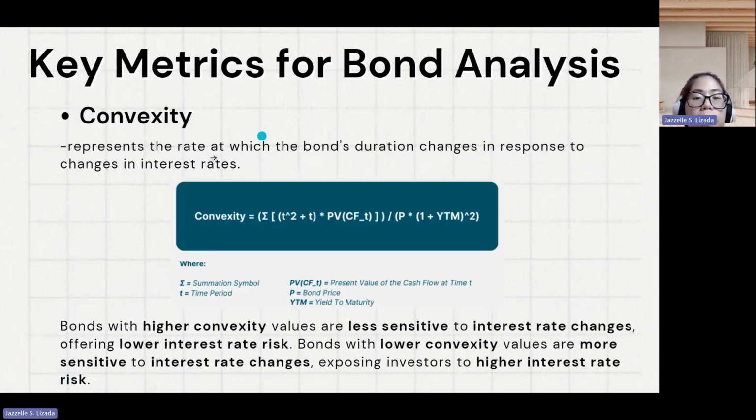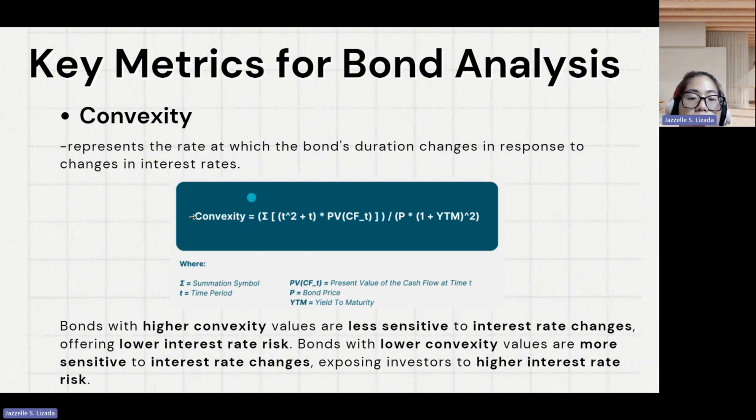Another key metric for bond analysis is convexity. It represents the rate at which the bond's duration changes in response to changes in interest rates. This convexity computation helps to describe how the price of a bond responds to changes in interest rates, specifically for bonds with a significant or large fluctuation in interest rates.